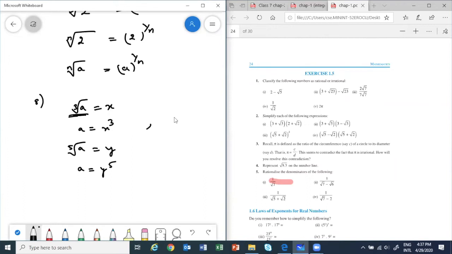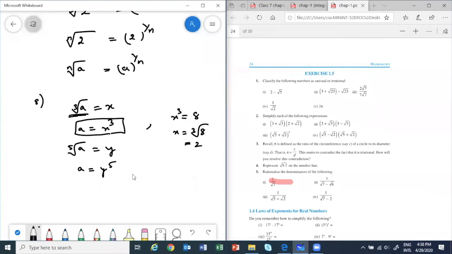Suppose I have x cube is equal to 8. Correct? Then x is equal to cube root of 8. Both ways it will work. So cube root of 8 is equal to 2. So this will help like this also.